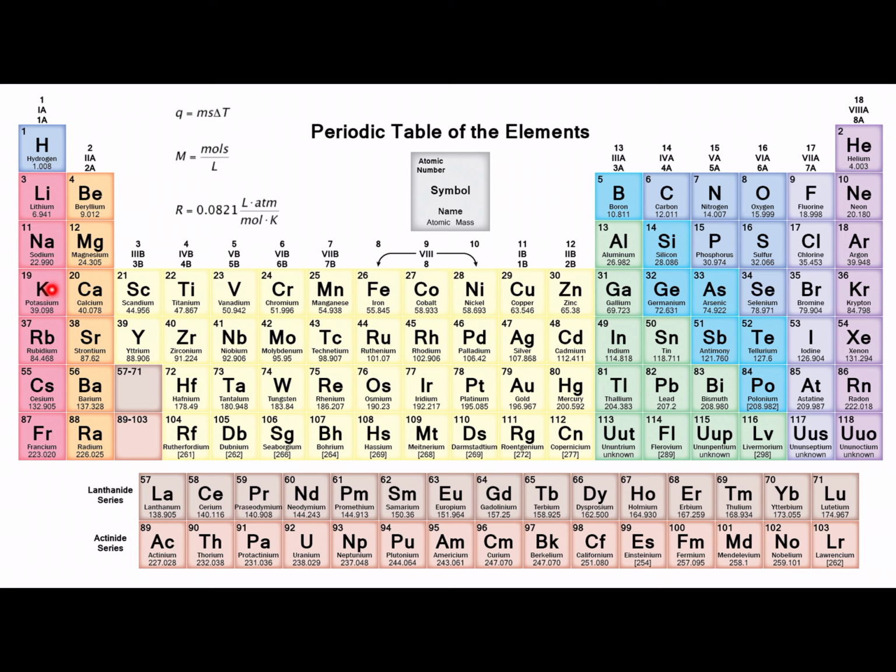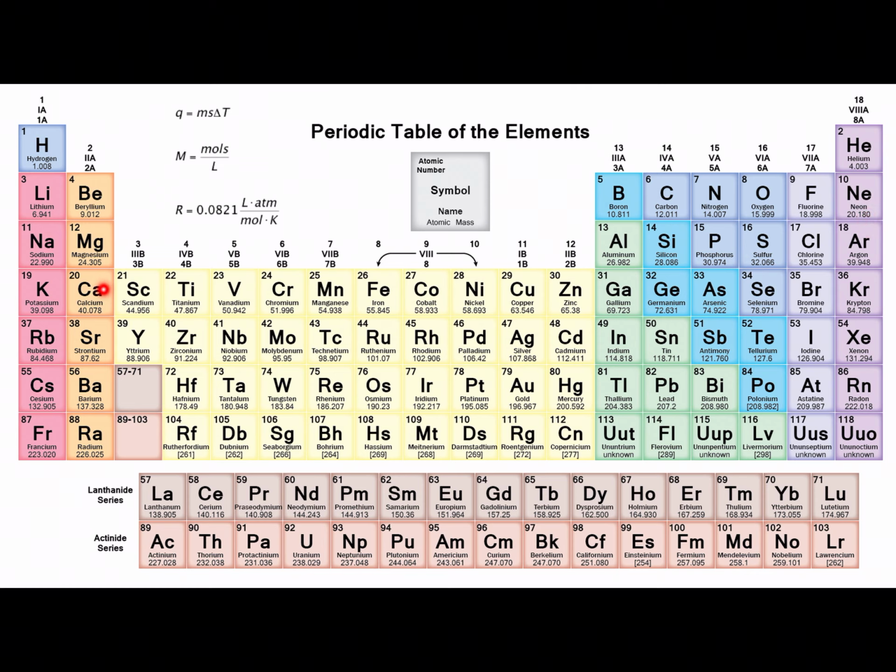Potassium is in which period? Period 1, 2, 3, 4. In the fourth period, the first group is always S1, the first S electron being filled, and then the second S electron in the second group. Then the main groups are going to be P: P1, P2, P3, P4, P5, P6. That's how the electrons are being filled.